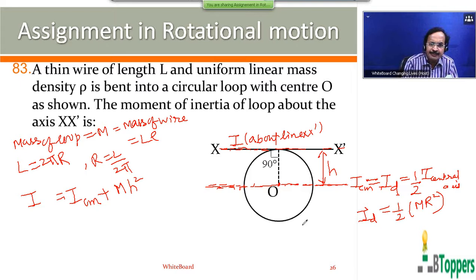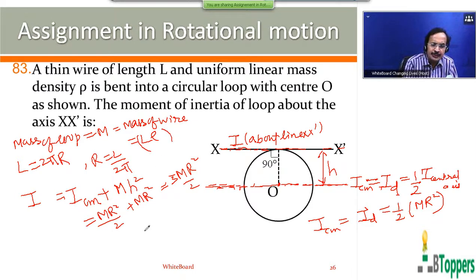So I_CM can be taken as I_D, that is the moment of inertia about the diameter, which is equal to mr squared by 2. And h can be taken as r here. So it will be 3mr squared by 2. We can write mass m equal to L into rho, so this is 3 by 2 into L into rho, and R can be written as L by 2 pi. This you have to simplify.